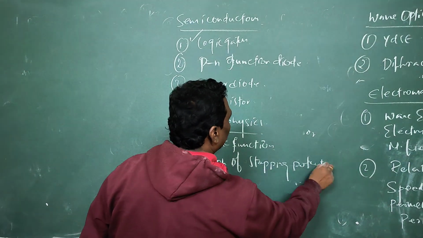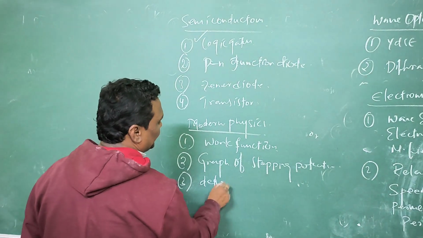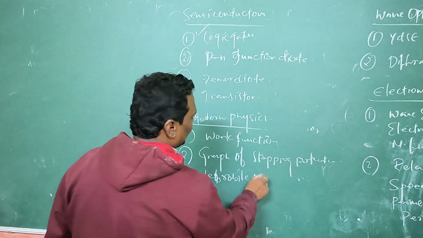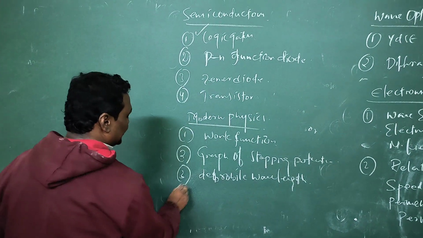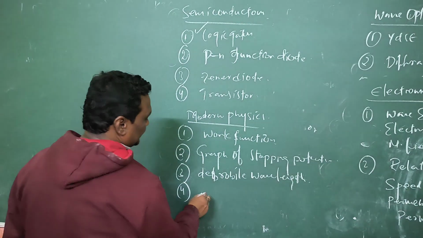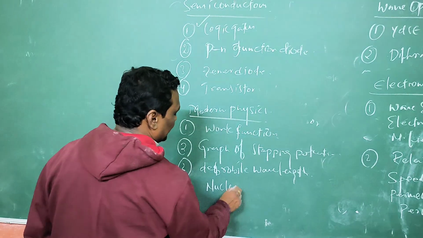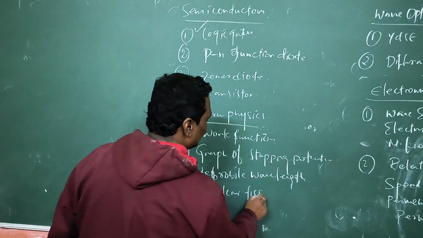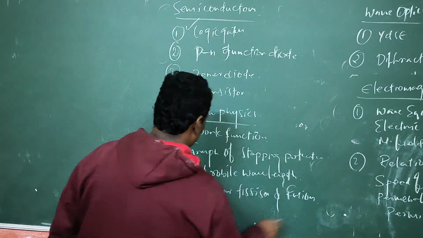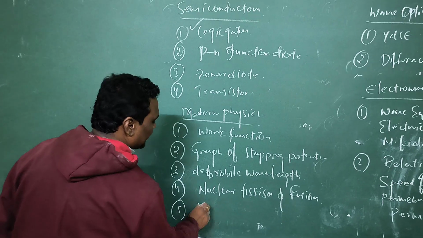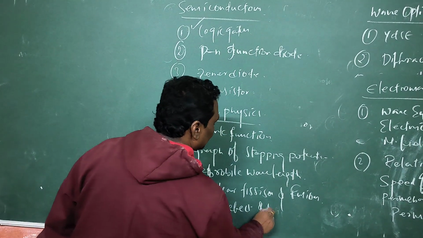The third one is the de Broglie wavelength, very important. And in the atomic and nuclear physics, you can concentrate on nuclear fission and fusion. And the fifth one, you can concentrate on mass defect and binding energy.